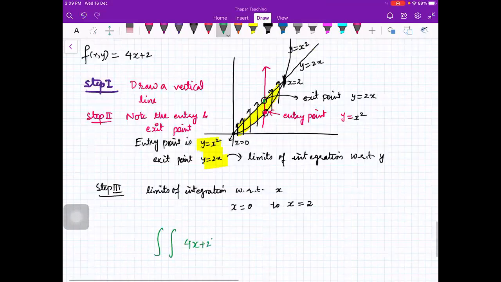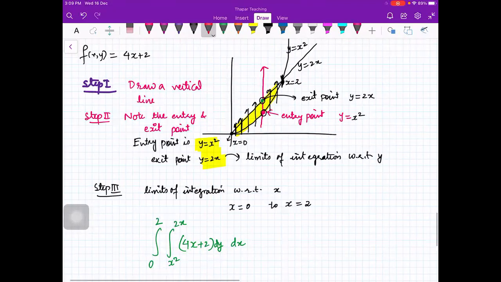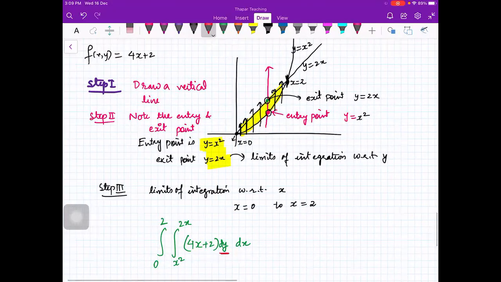4x plus 2. Now I want to integrate first with respect to y, and the limits of y are from x squared to 2x, and then I want to integrate with respect to x, and the limits of x are from 0 to 2. Clear? Now you see, this is easier. You can see the calculations. Now if I integrate with respect to y first, what will I get? I'll get 4xy plus 2y, from x squared to 2x, dx, 0 to 2.